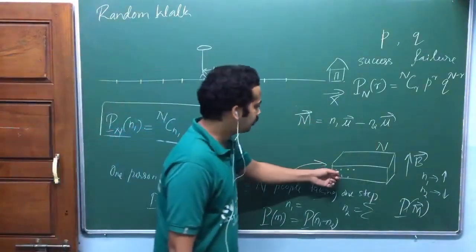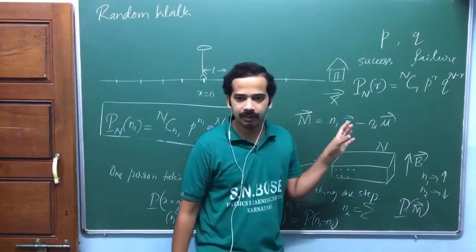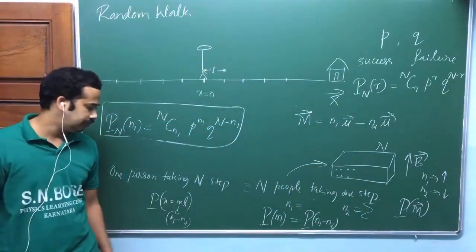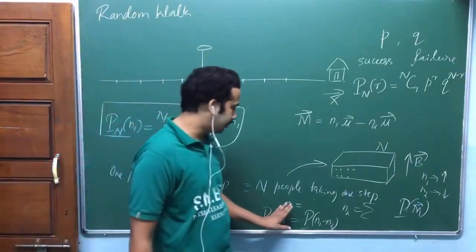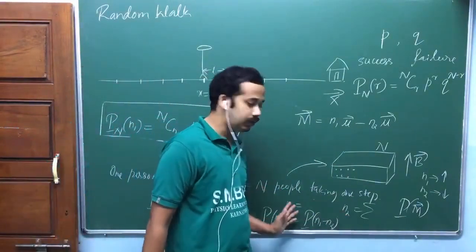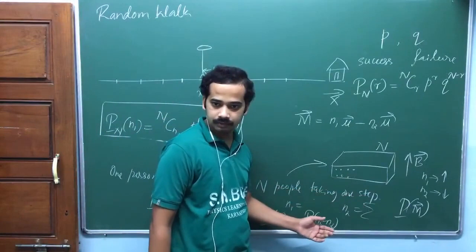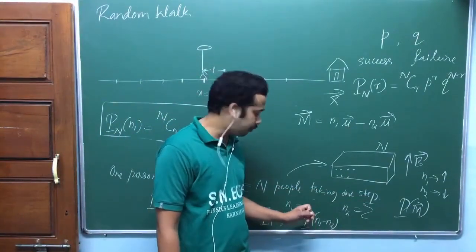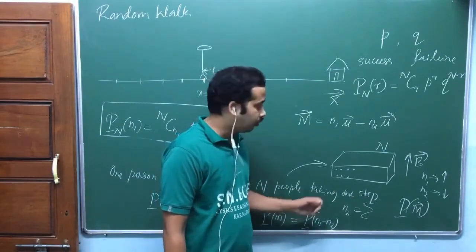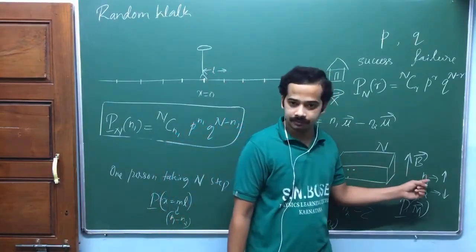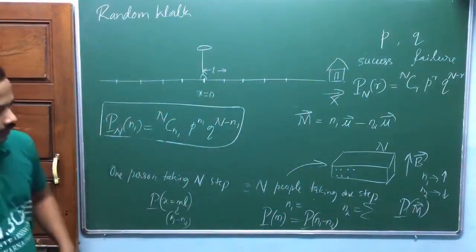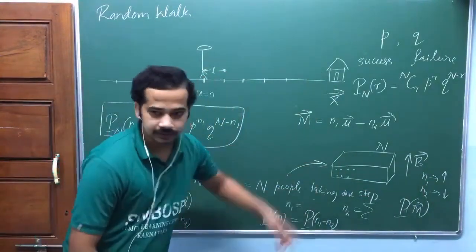So now here the question is, what is the probability of getting a particular magnetization? What is the probability of getting him at x equal to m into L? What is the probability of getting n1 people who have taken a step to the right here? Okay, each of the persons has taken only one step. What is the number of people who have taken n1 steps to the right? What is the number of atoms which are spin up? Can you find the equality? Figure out. So this is where we apply this one, okay?